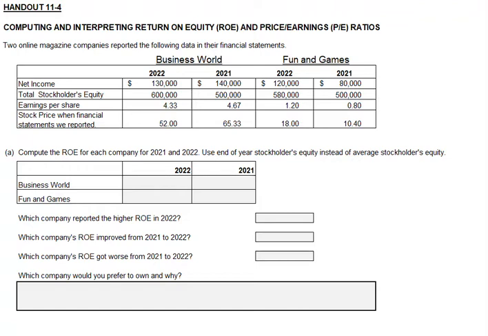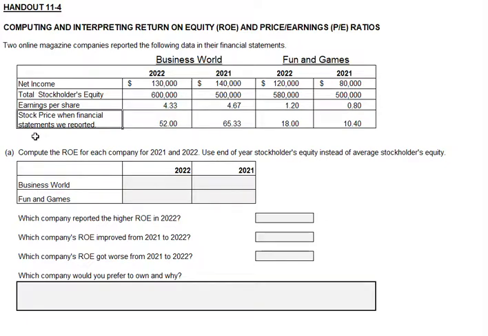In this video, we walk through Handout 11-4. We're going to compute and interpret return on equity and price earnings, or PE ratios. We're given information about two magazine companies, Business World and Fun and Games. We're given financial information for 2022 and 2021. We're given total income, or net income, total stockholders' equity, earnings per share, and the stock price when the financial